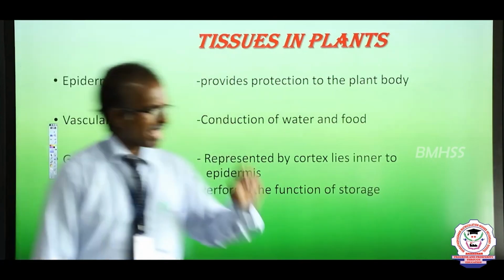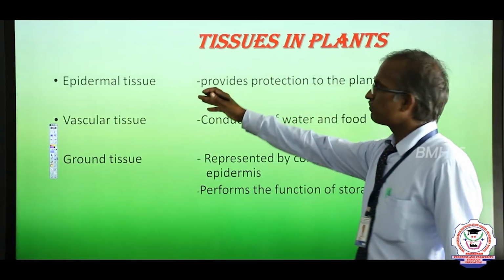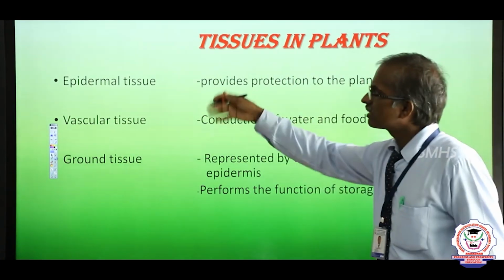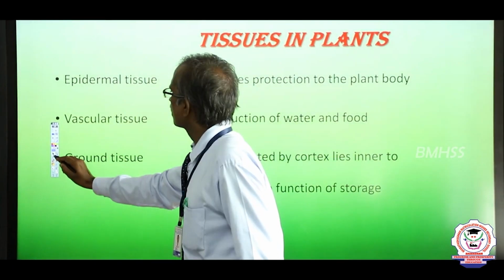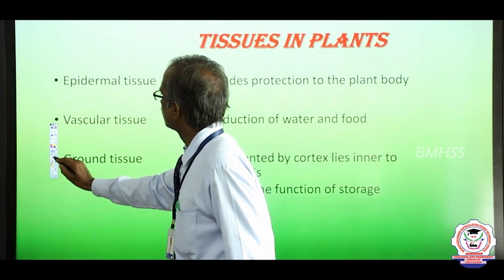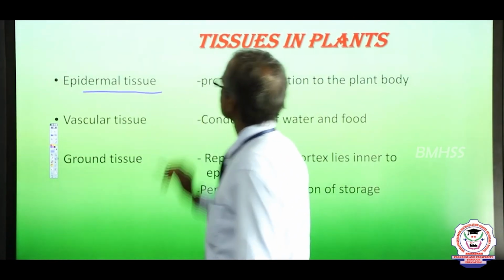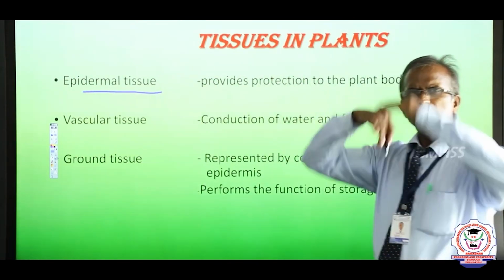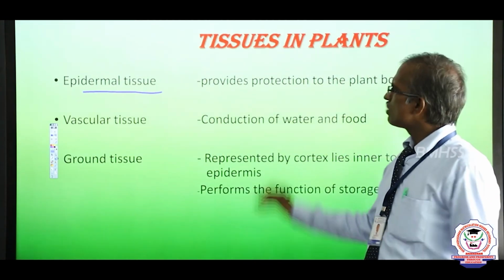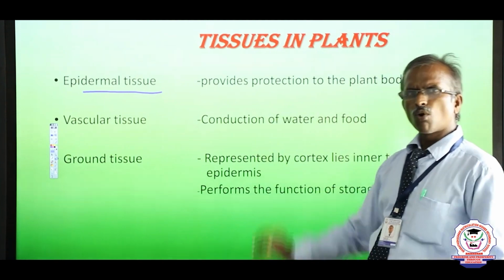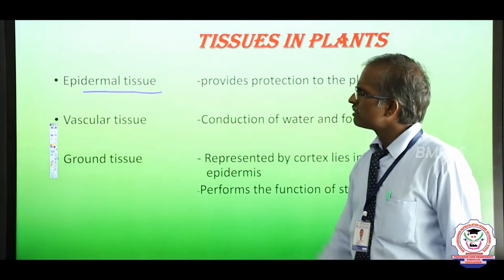Tissues in plants are broadly classified, based upon where they are located, into three types. First, epidermal tissues. These tissues are generally found in the outermost covering of the entire plant body and provide protection to the plant body. That is the epidermal tissue.